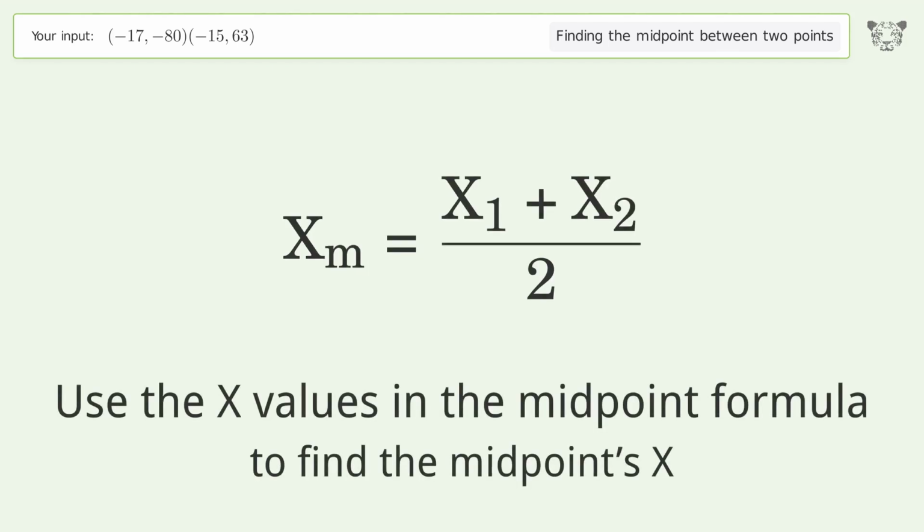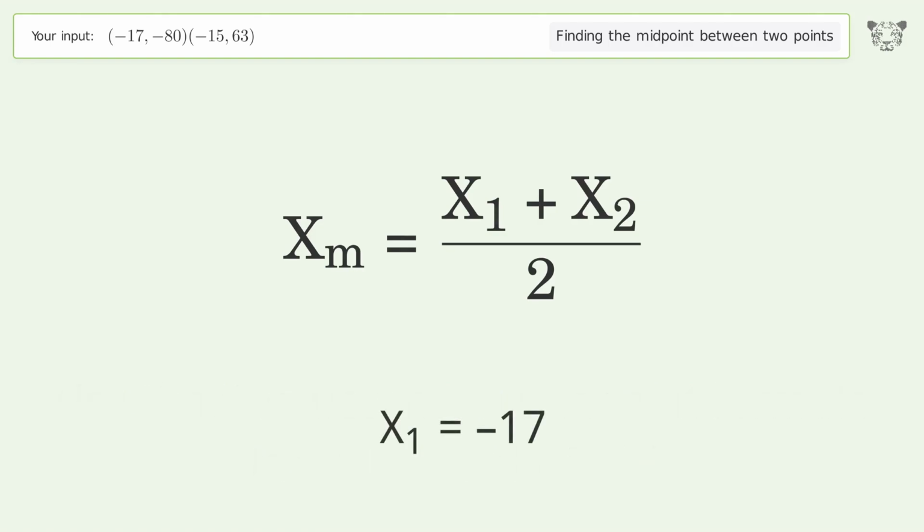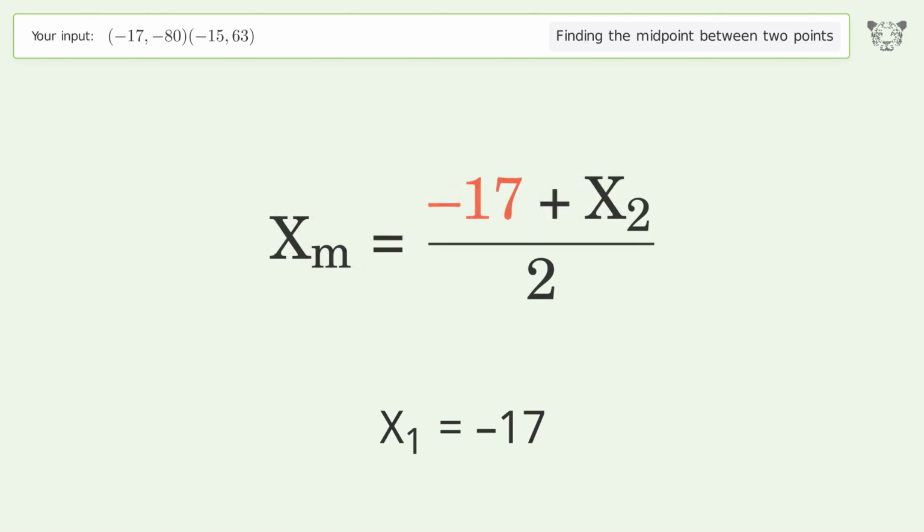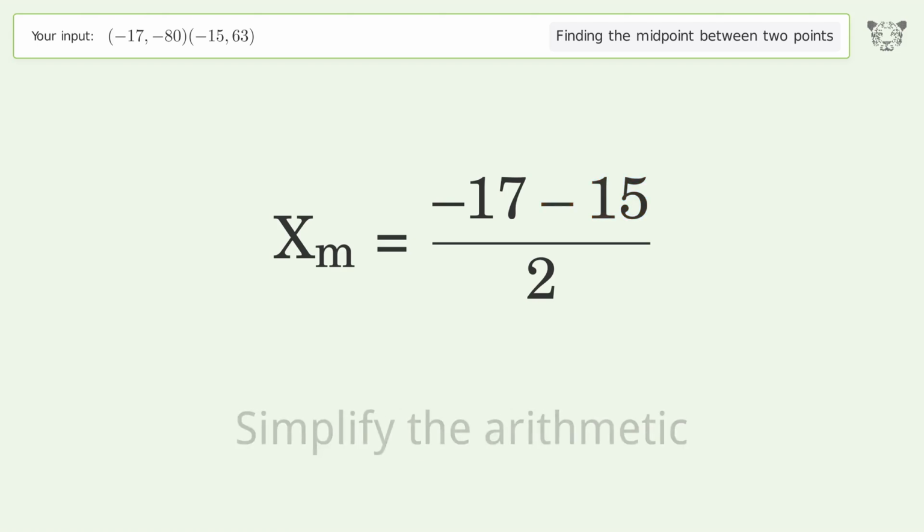Use the x values in the midpoint formula to find the midpoints x. x1 equals -17. x2 equals -15. Simplify the arithmetic.